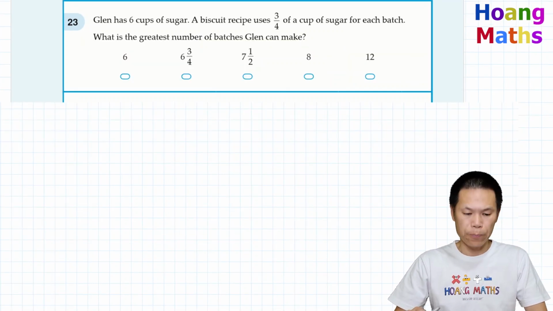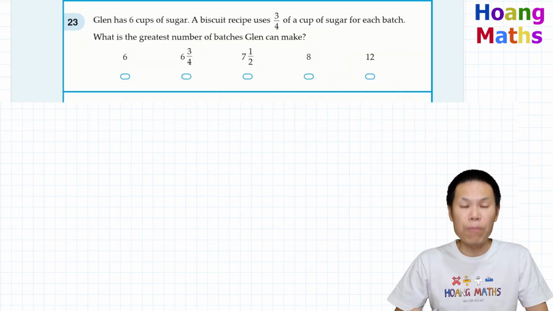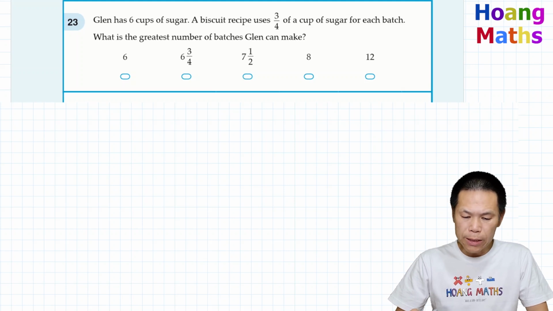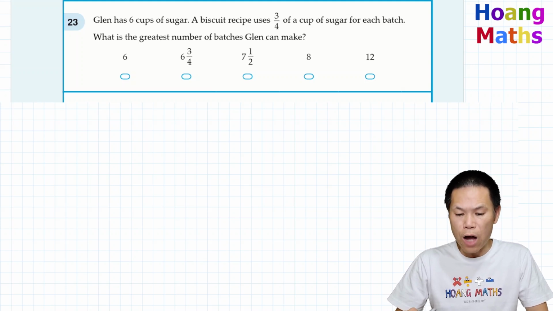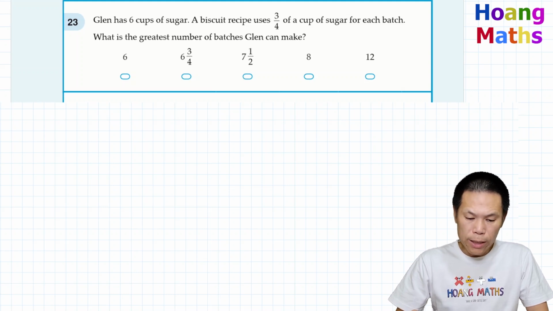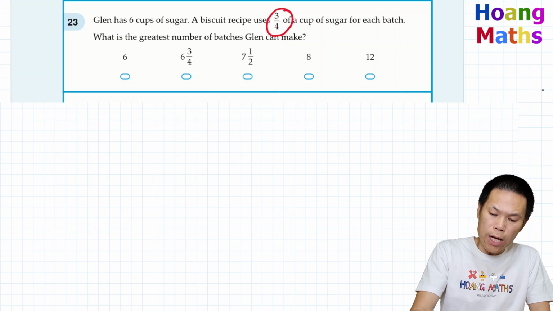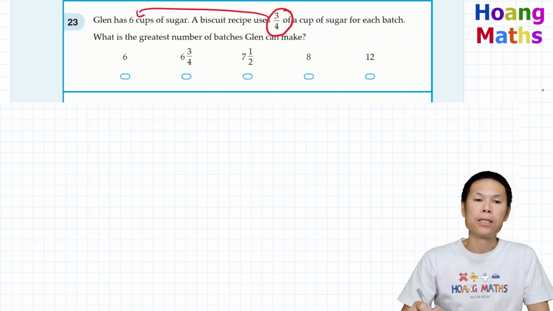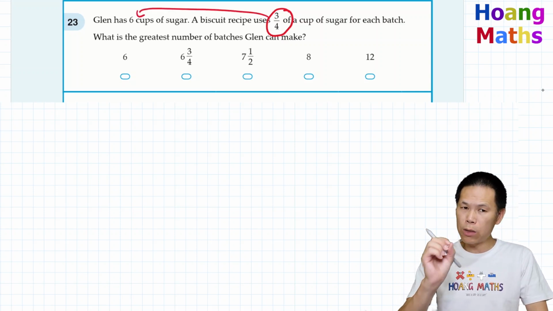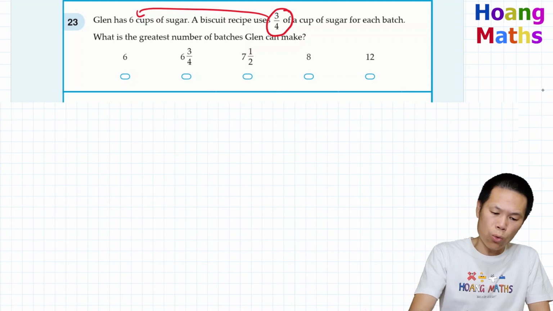Question 23. Glenn had 6 cups of sugar. A biscuit recipe used 3/4 of a cup of sugar for each batch. What is the greatest number of batches Glenn can make? First of all, we need to work out how many lots of 3/4 can go into 6 cups. In other words, we just use 6 divided by 3/4.